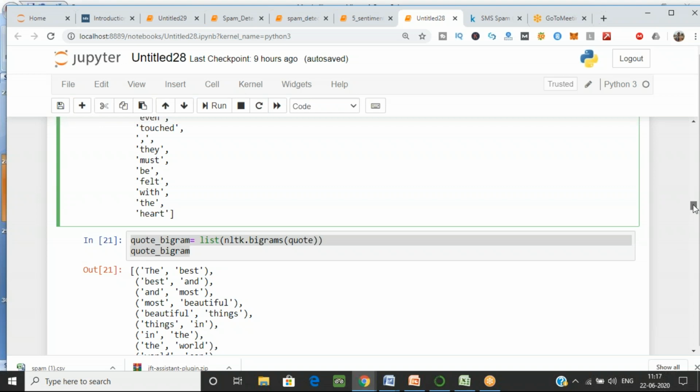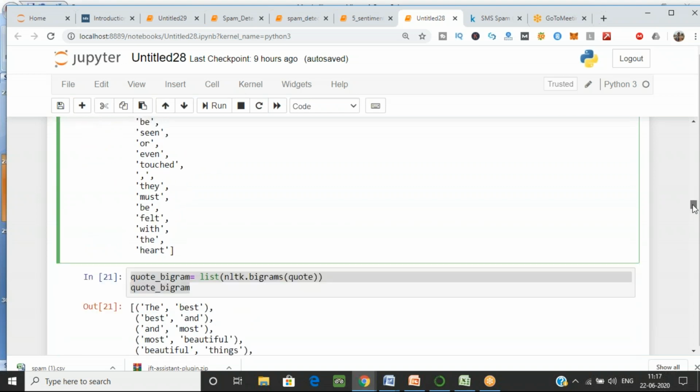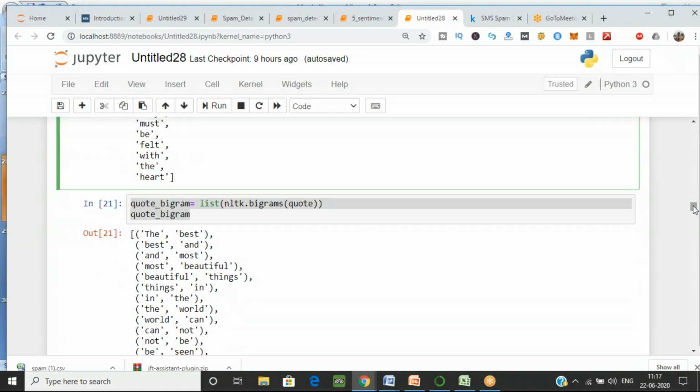You can see that in code we are having token values of one word each. So I am passing that value over here. You can pass the string also. When I'm printing, you can see 'the best', and 'most beautiful'. So this is the output which you'll get from bigram, that you are taking two words at a time.